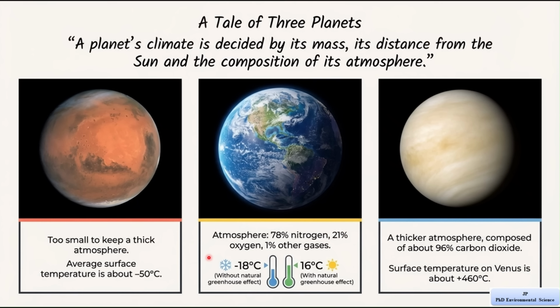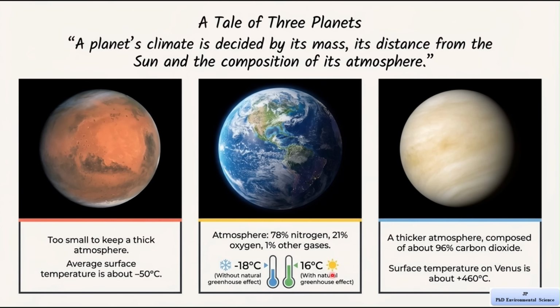Here you can also see two temperature values. Without the natural greenhouse effect, the Earth's average temperature would be around minus 18 degrees Celsius. That would be too cold for most life forms. But because of the natural greenhouse effect, the actual average temperature of Earth is about 16 degrees Celsius. That is suitable for life. So, in Earth's case, the greenhouse effect is helpful and necessary.